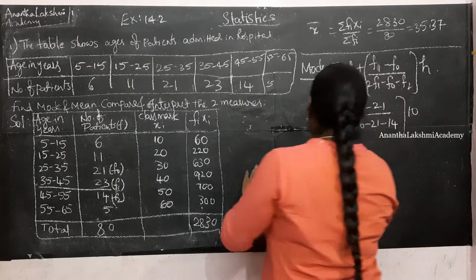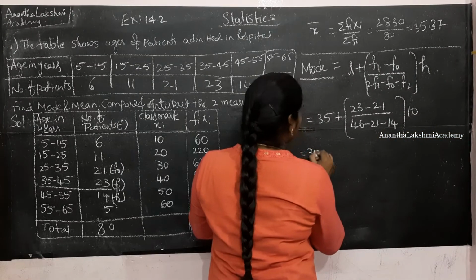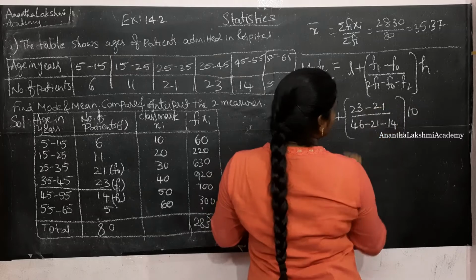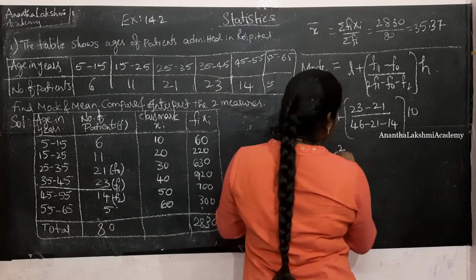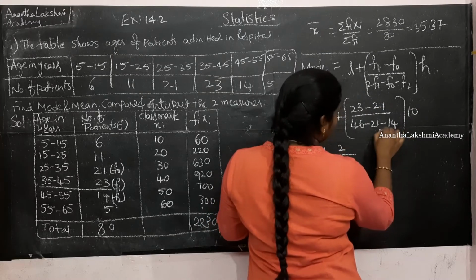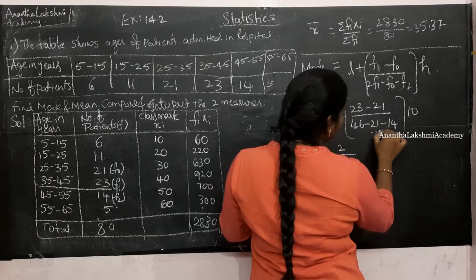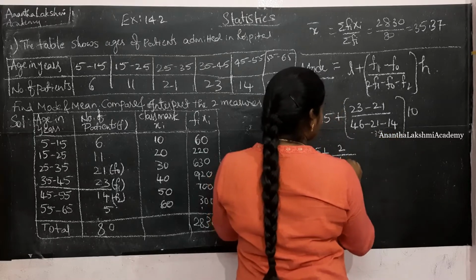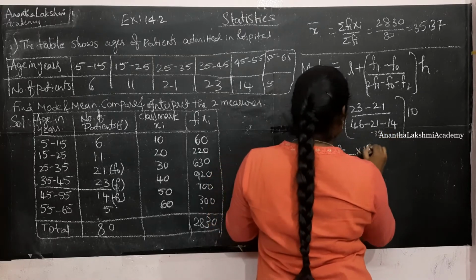So this is going to be the simplification. You could do it, right? 23 minus 21 is 2, by 46 minus 35 is 11, into 10.